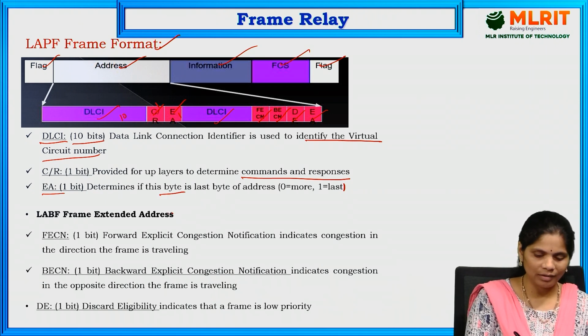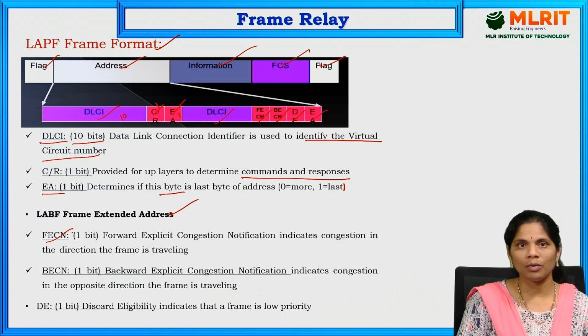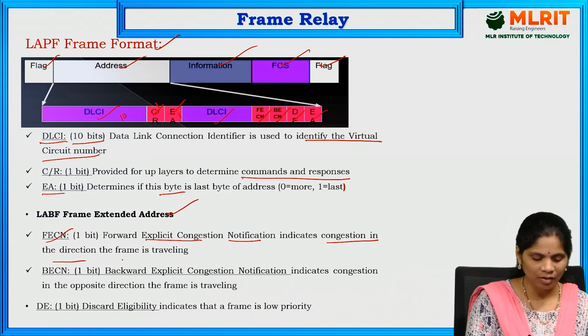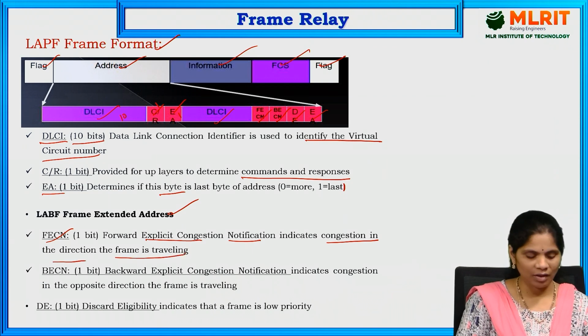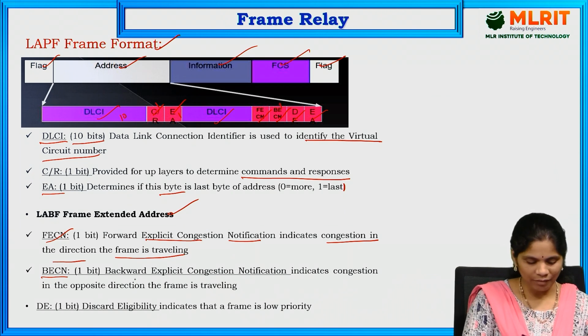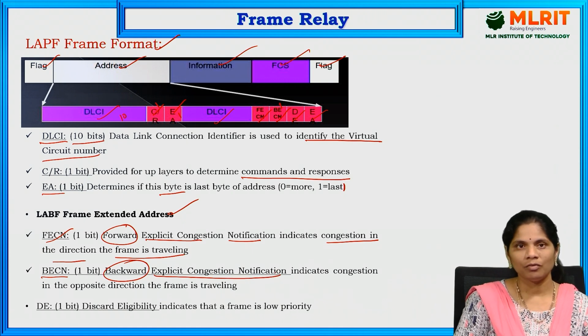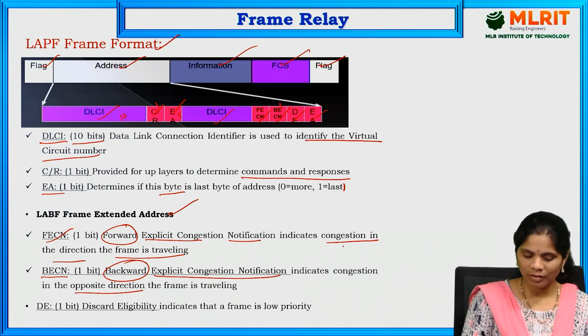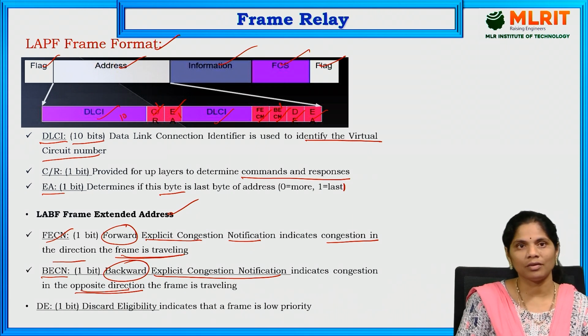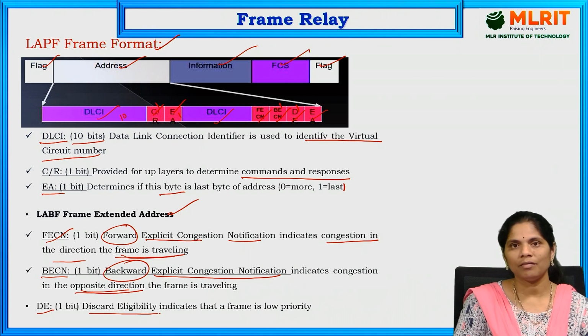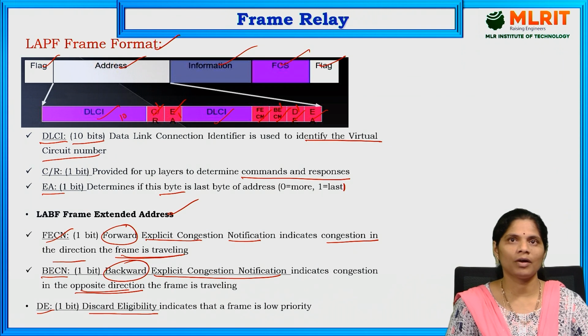And next one, after the extended address, is FECN. It is the forward explicit congestion notification, mainly talking about the congestion in the direction the frame is traveling. There FECN is used. Next one is the BECN. It also has 1 bit only. Forward is the same direction, and backward is the opposite direction. Next one is the DE. It is also 1 bit only, discard eligibility. For discarding purposes, we allocate this one, that is DE, 1 bit. So this is about the LAPF frame format in frame relay.